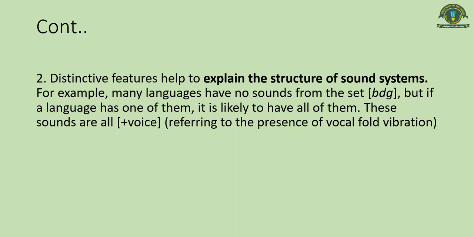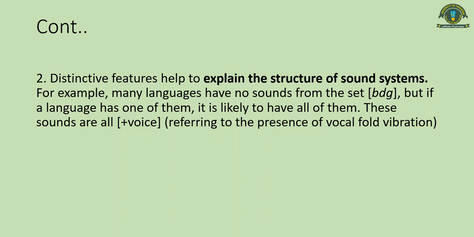I'll give you another example to explain this. In your Urdu language, for example, you have the bh sound as in bhool, the dh sound as in dhol, and the th sound as in thela. Now, the English language does not have any of these. So in Urdu, we have the feature of voicing plus aspiration together: the b voicing feature plus the h aspiration feature.